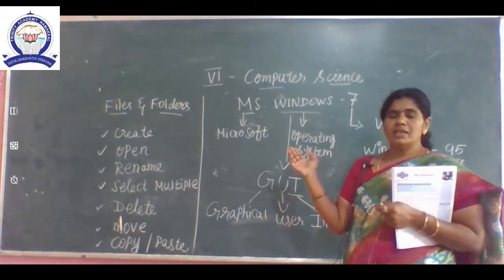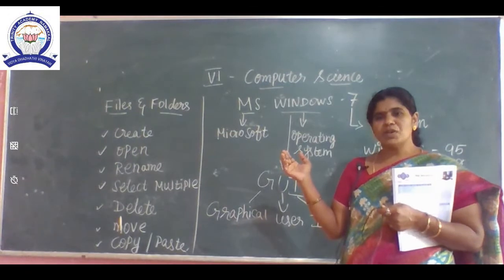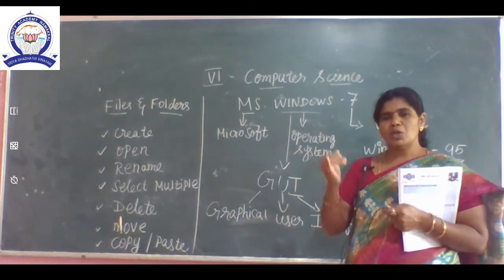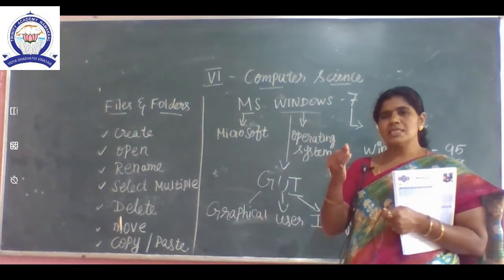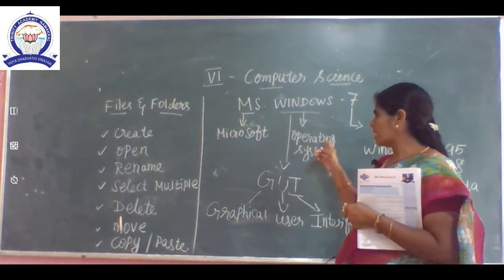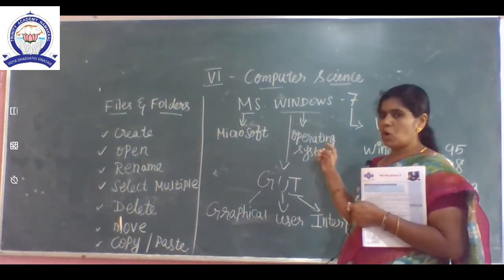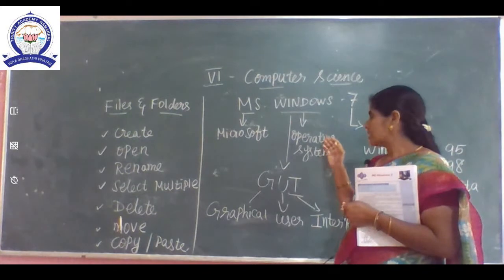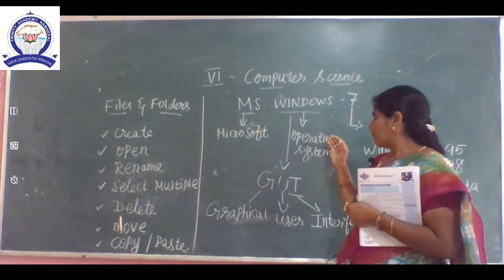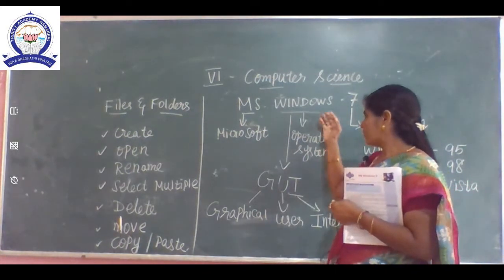See, Windows is an operating system. In the previous video, we saw different types of operating systems: DOS, Unix, Linux, Windows. So, Windows is an operating system, and the computer is managed by Windows.